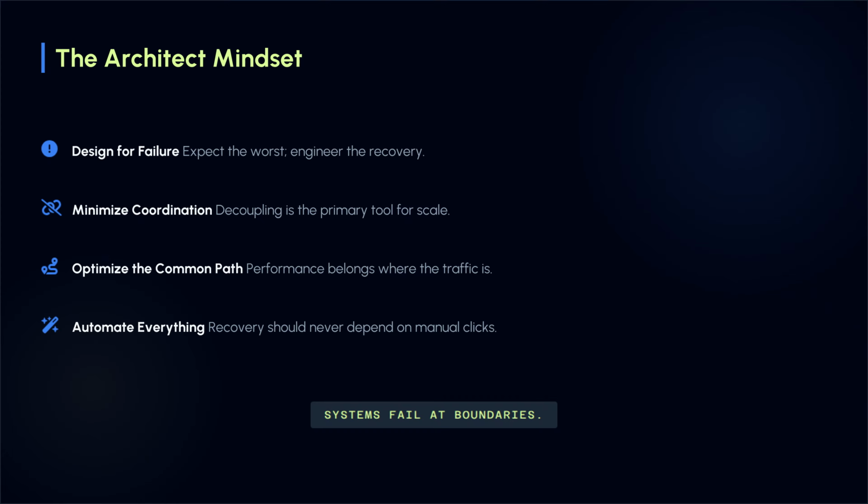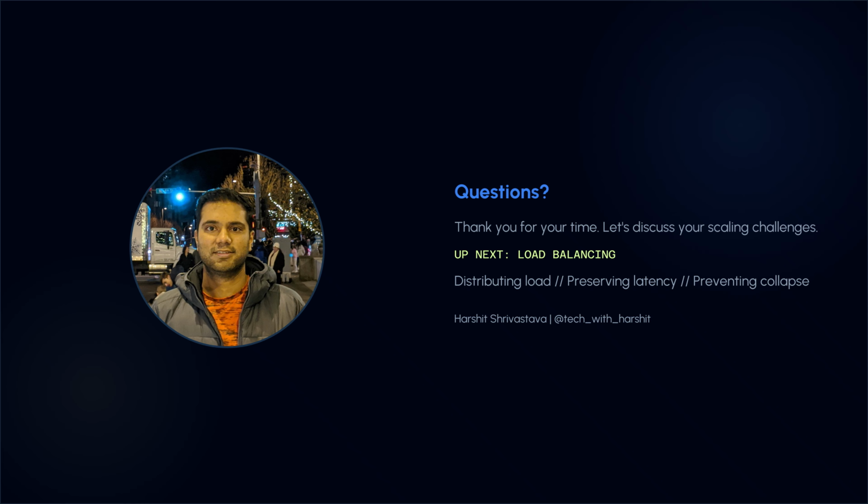To close out this framework, let's look at the ultimate architect mindset. It's a clean four-part manifesto. Design for failure because everything eventually breaks in production. Minimize coordination to unlock true concurrency. Optimize the common path where 90% of your real traffic lives. And automate recovery because human response times are too slow for modern hyperscale. Systems fail at boundaries. Make sure yours are engineered correctly. That wraps up our baseline architectural framework.